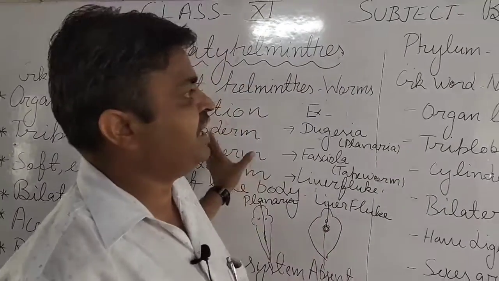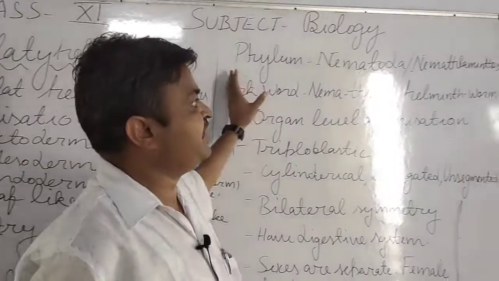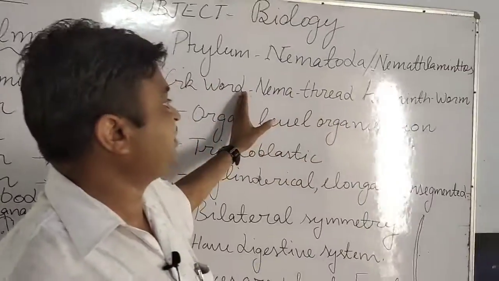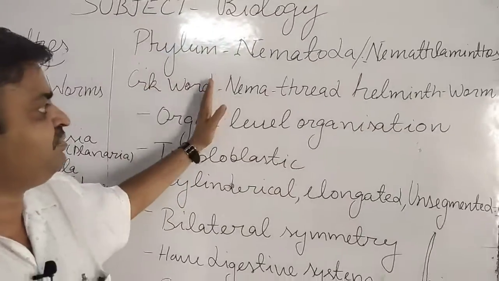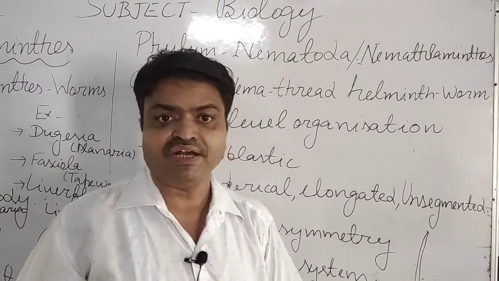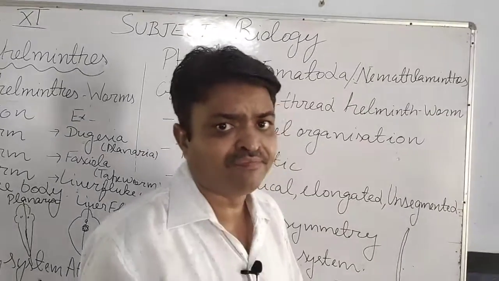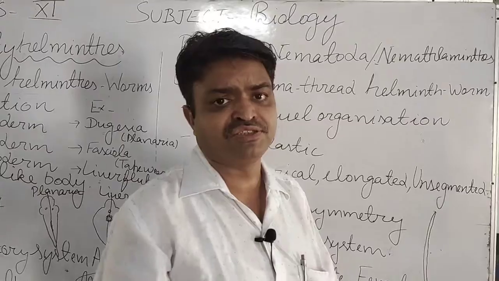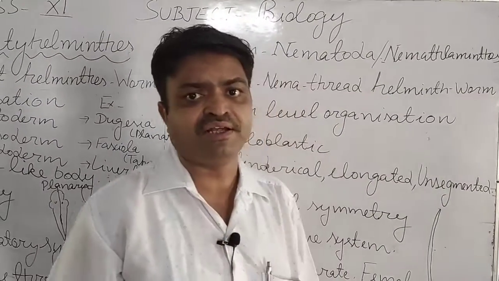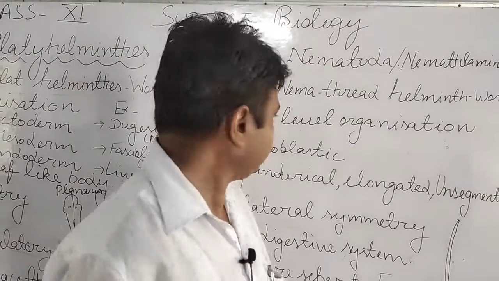Now we come to the next phylum, that is Nematoda. Nema means thread, helminthes means worm. These are living organisms that have a thread-like or round worm-like structure. That's why all the living organisms in this category are known as round worms.